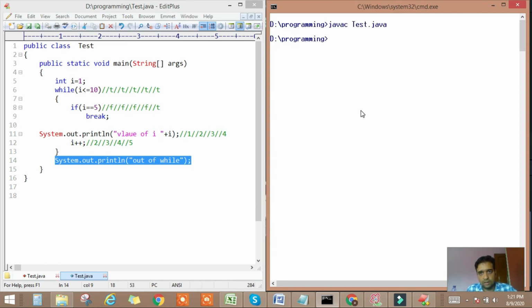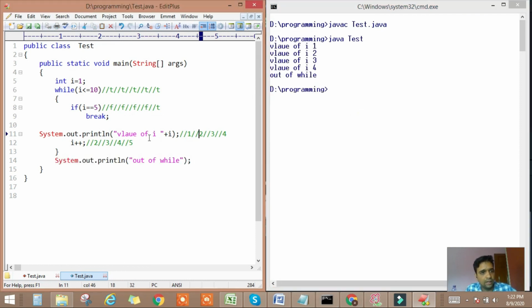Java C test.java. The output is value of I 1 2 3 4 and out of while. Okay, so when the break statement gets the chance of execution, the loop will immediately exit and the program will continue to the code immediately following the loop.